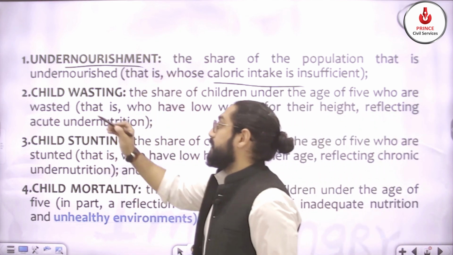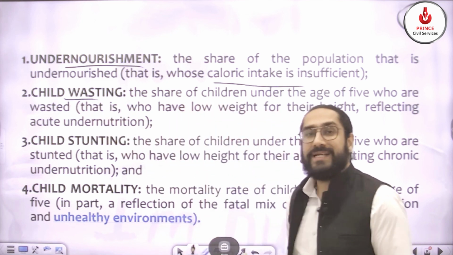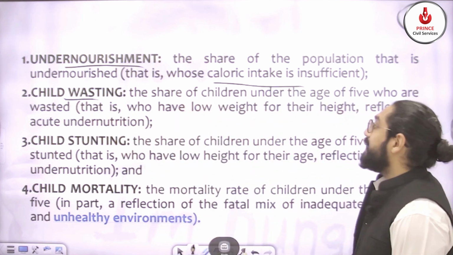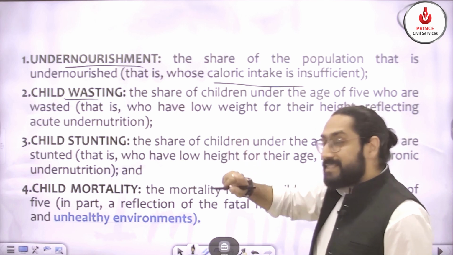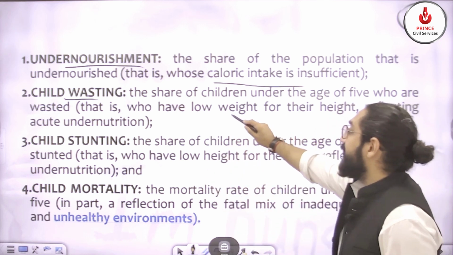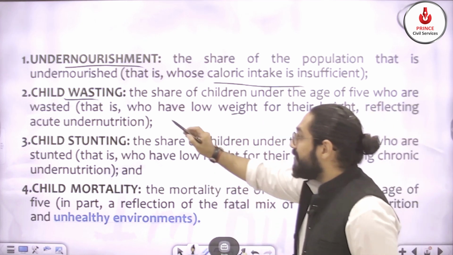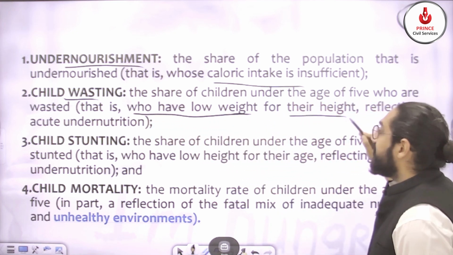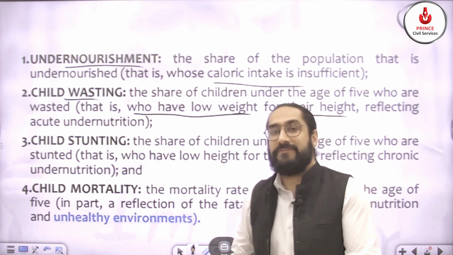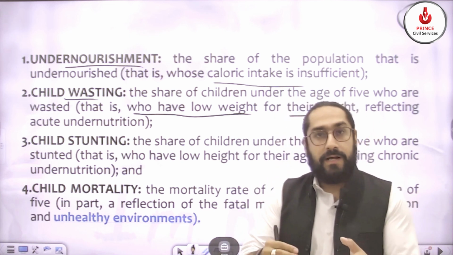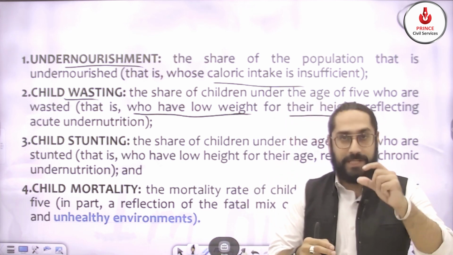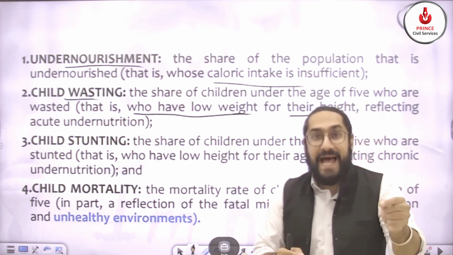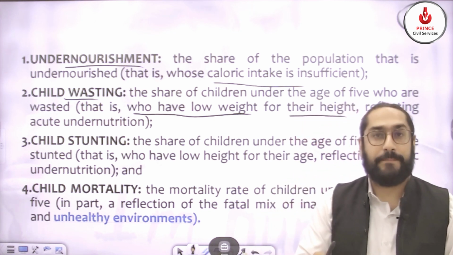Second, this is important, child wasting. What do you understand by child wasting? Simply, it is a comparison of the weight with the height. If someone has a low weight for their height, for example, there is a 5-year kid, he should have some particular height, but to that height, the weight is not appropriate.